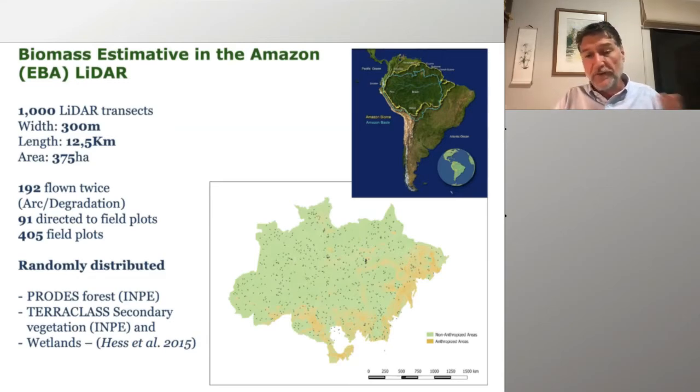We had some specific directed efforts, but we also used products we have here at the National Institute for Space Research as masks. For instance, we used a deforestation map that we produce as a mask to fly basically over primary or less disturbed forests. We have several flights over secondary forests as well, but we used those maps to randomly distribute the flights.